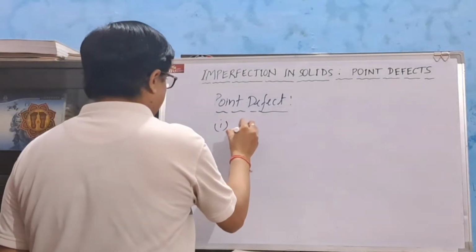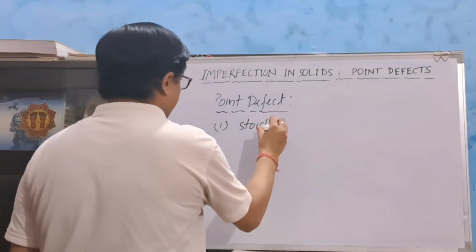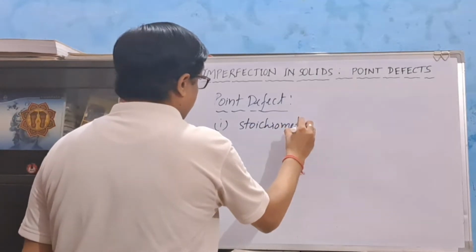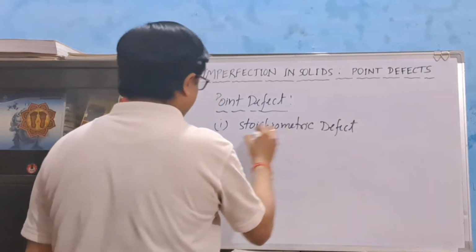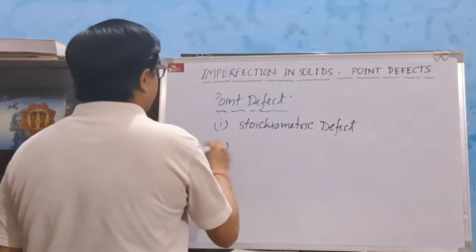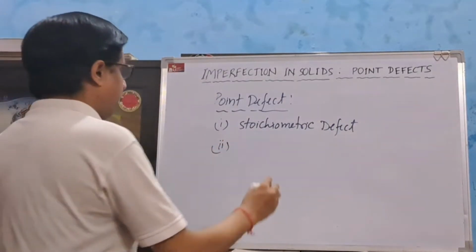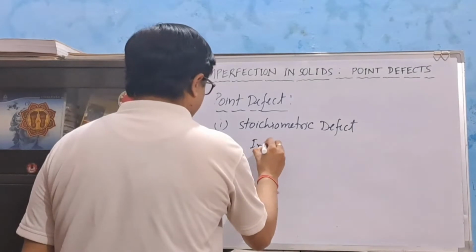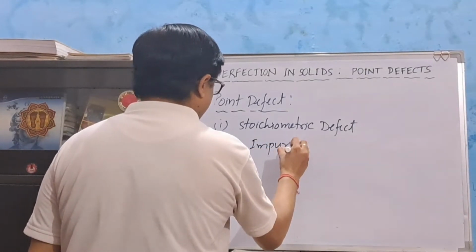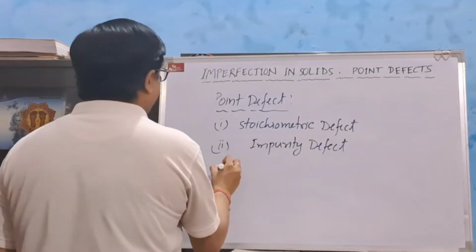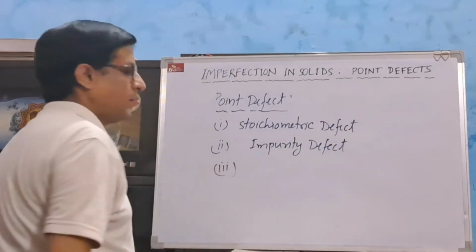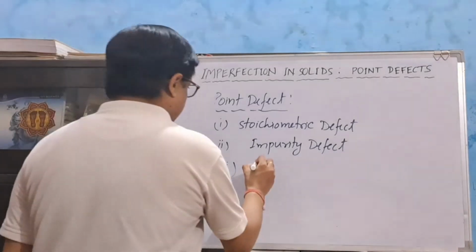First one is called stoichiometric defect. Second one is called impurity defect. And third one is called non-stoichiometric defect.